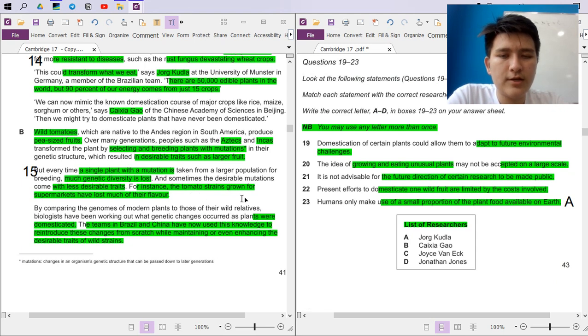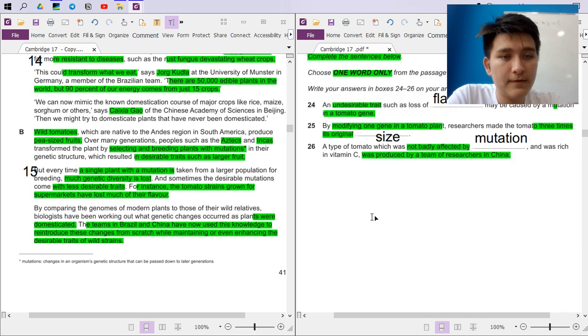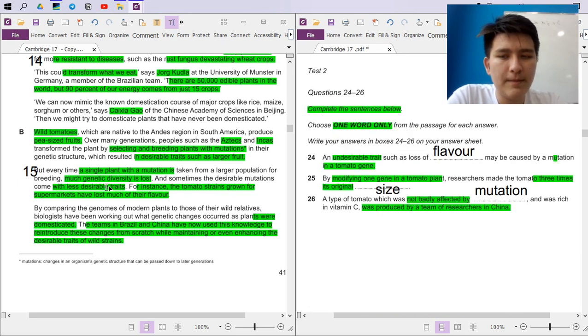For instance, the tomato strains grown for supermarkets have lost much of their flavor, right? You see, this is happening because of mutation, right? And we already found the answer. Yeah, this happens actually because